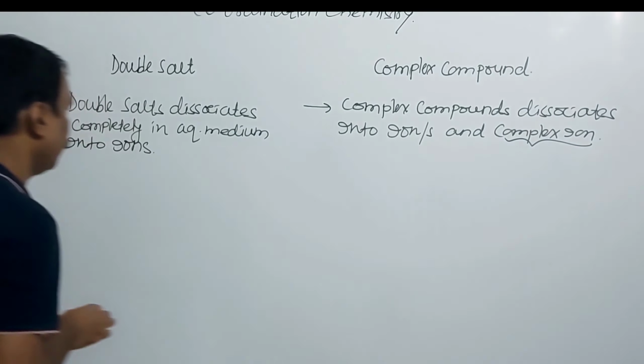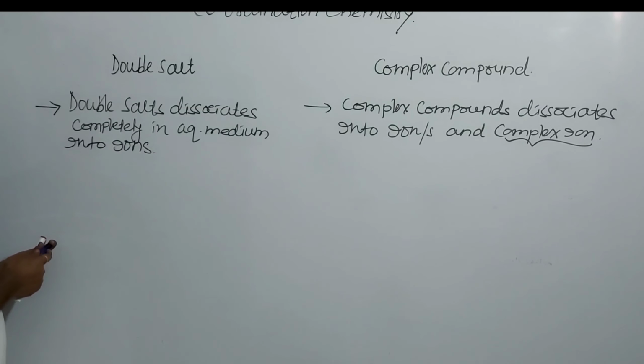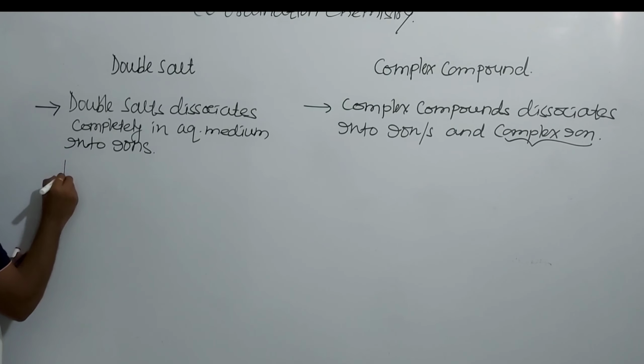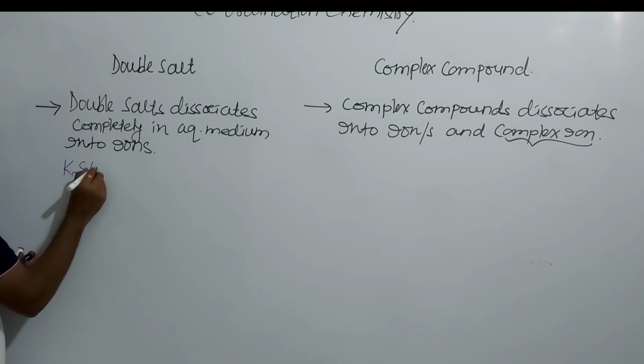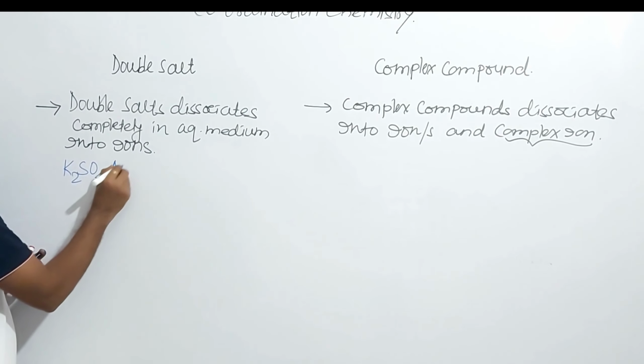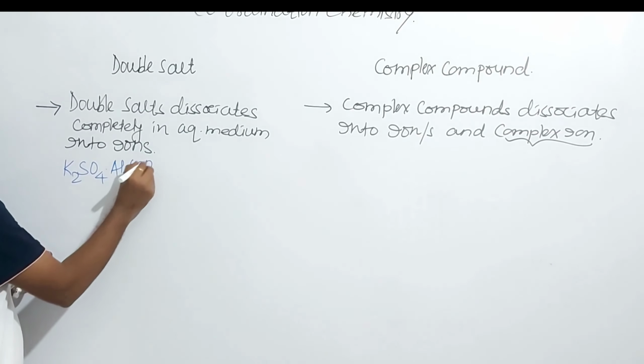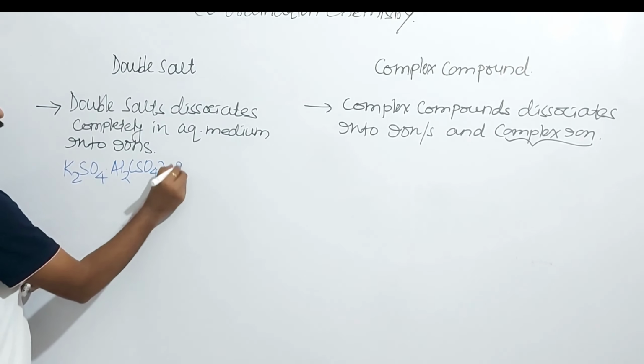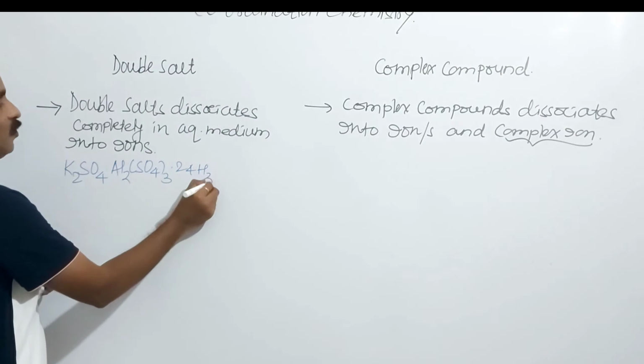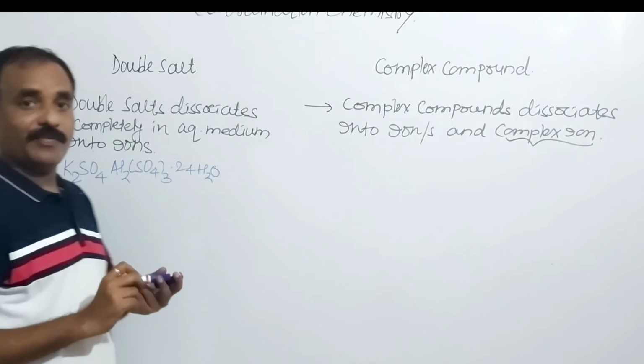I will take an example here, that is potash alum. What is the formula? Potassium sulfate, aluminium sulfate, and 24 water molecules. These water molecules are said to be water of crystallization.